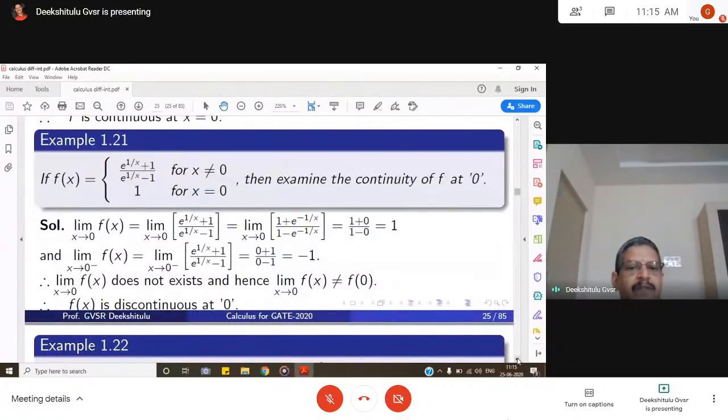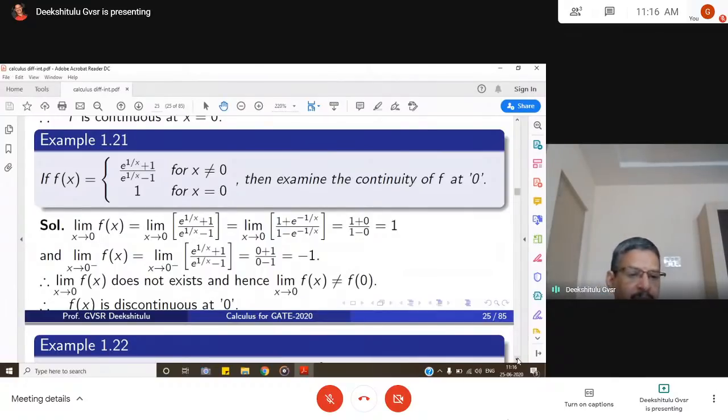So another example, f(x) = (e^(1/x) + 1)/(e^(1/x) - 1) for x not equal to 0 and 1 for x = 0. Examine the continuity of f at 0. So limit as x goes to 0 of f(x): when x goes to 0, e^(1/x) becomes e to the power infinity, so it's in the form infinity by infinity. So I divide numerator and denominator by e^(1/x), then as x goes to 0 from the right we get (1 + e^(-1/x))/(1 - e^(-1/x)), that is 1 from the right hand side.